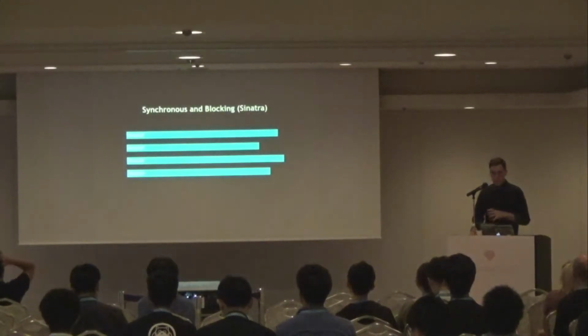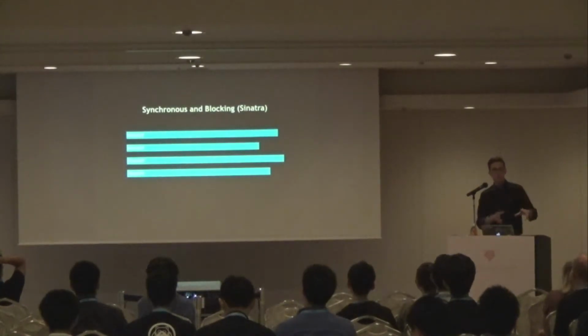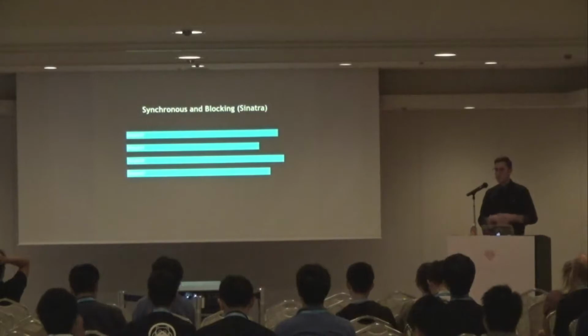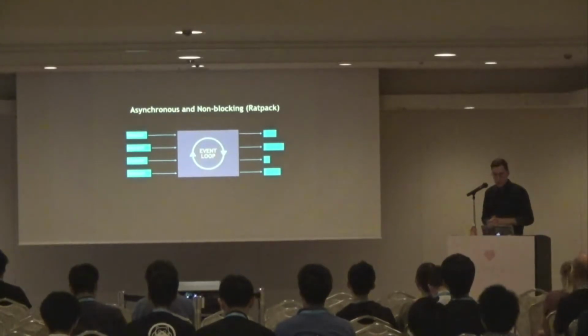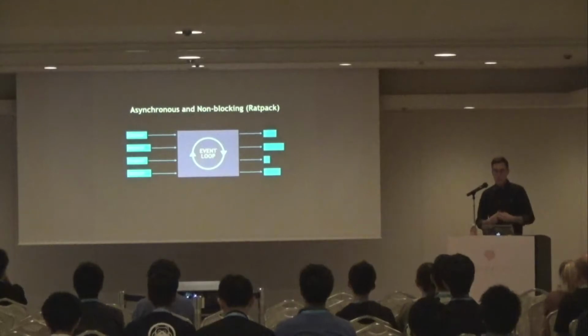The difference from Sinatra, though, is that Sinatra, even if you're using it on JRuby and on the JVM, lets you handle requests in parallel, but each of those requests belongs to a particular thread that's blocking the entire time it's processing that request. Ratpack uses an event loop, the event loop that's provided by Netty, so that for each request, the work it has to do, the I/O, those kinds of interactions, creates an event that is put on the event loop and processed asynchronously, releasing the request thread so that it can go and handle other requests.